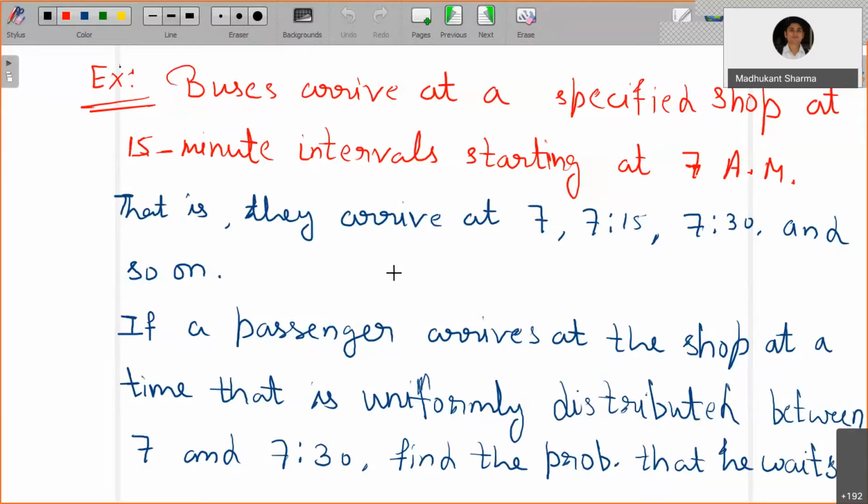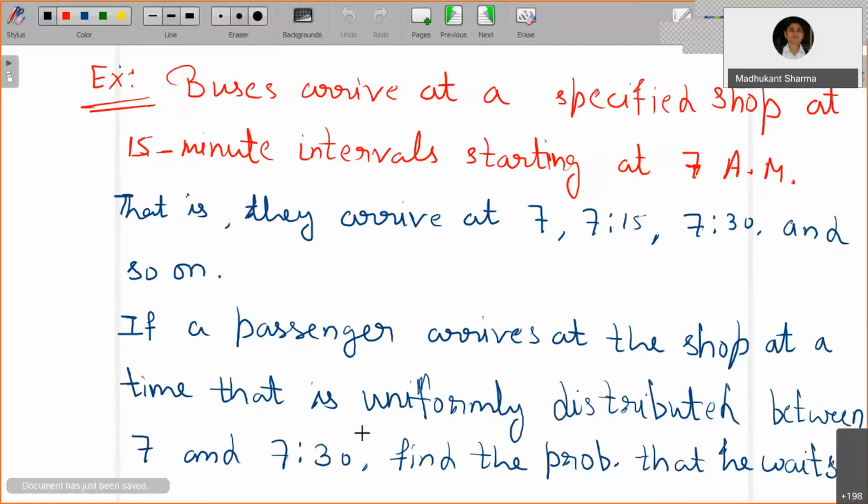If a person arrives at the stop at a time that is uniformly distributed between 7 and 7:30, you take the half-hour length of interval, 0 to 30, that is uniformly distributed. So you can write its probability density function over the interval 0 to 30 minutes.